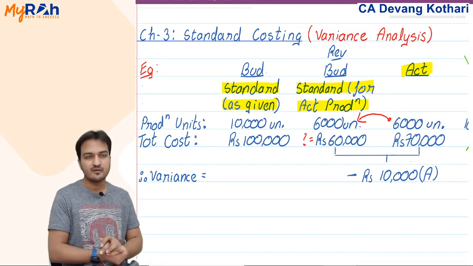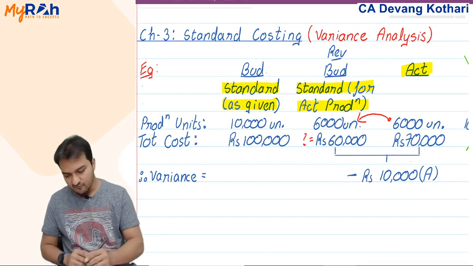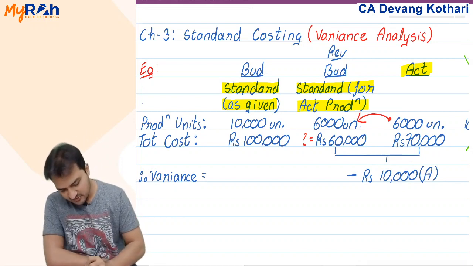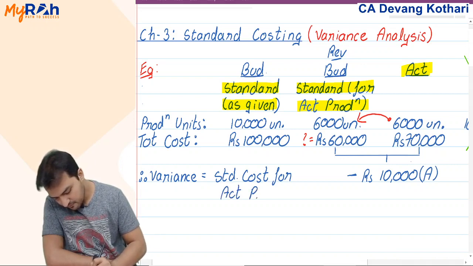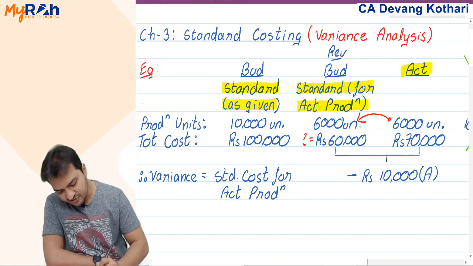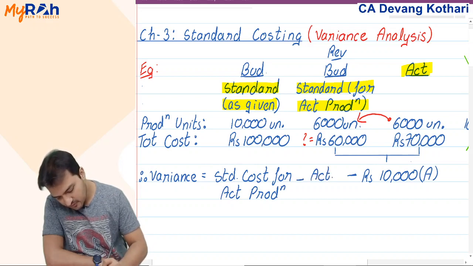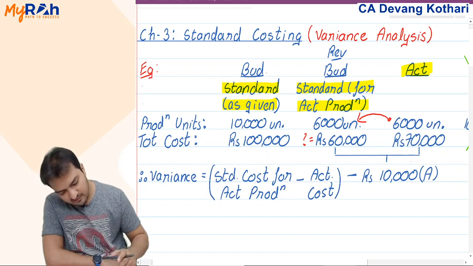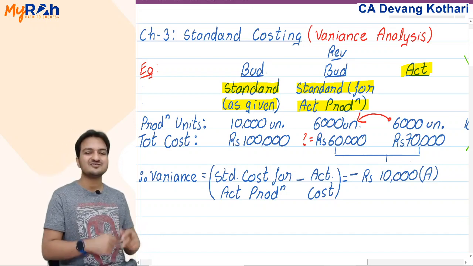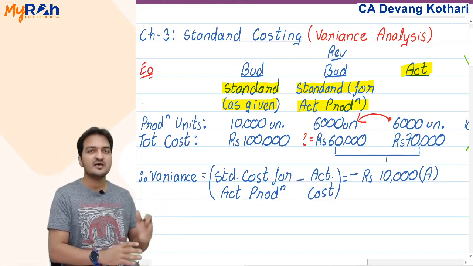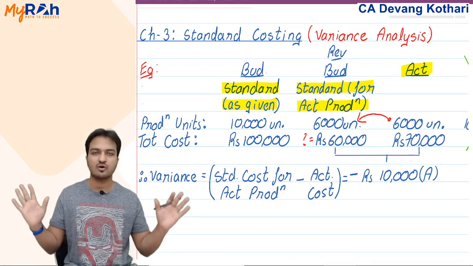So conclusion. Now if I make a formula, variance is equal to standard cost for actual production minus the actual cost. Standard cost for actual production minus actual cost gives me this variance as 10,000 negative, 10,000 adverse. This is what we will be doing in my entire chapter of standard costing.